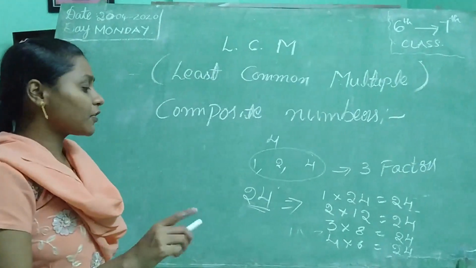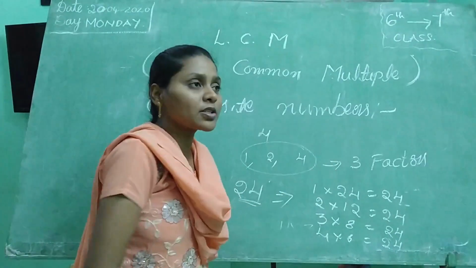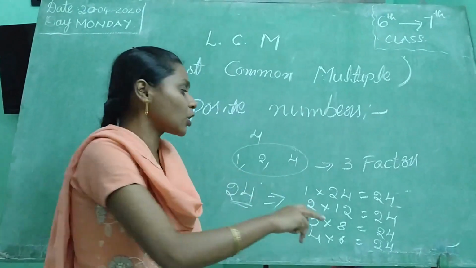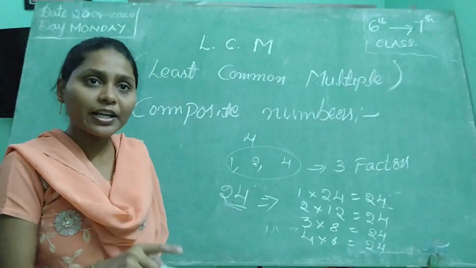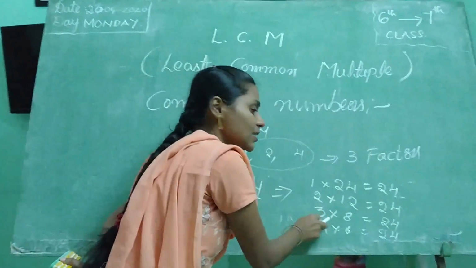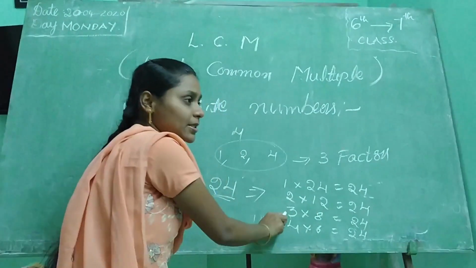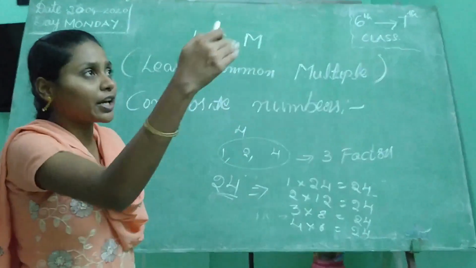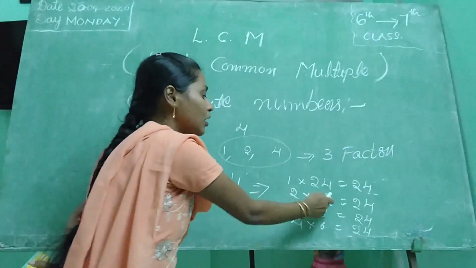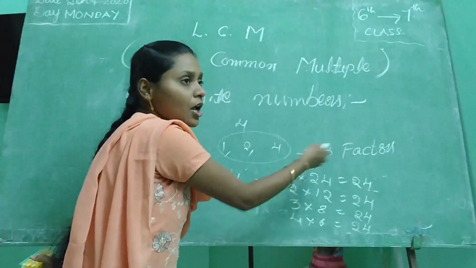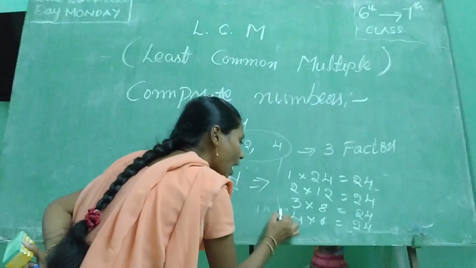Next, after 6 comes 7. Is 24 in the 7 table? No, because 7 is not a factor of 24. Next, 8. In the 8 table, is 24 there? Yes, 8 3s are 24. 3 8s and 8 3s are both the same, so no need to write 8 3s again. Next, 12 2s are 24. 24 1s are 24. So how many factors do we have?